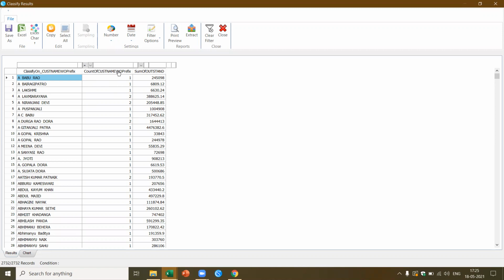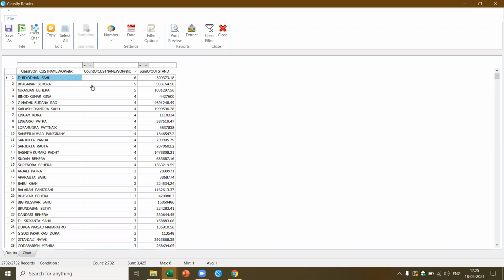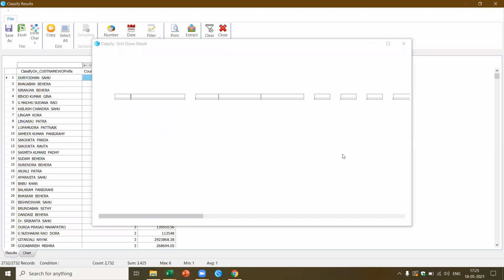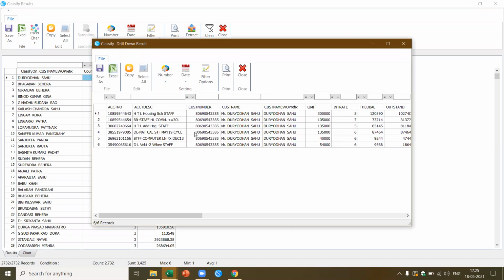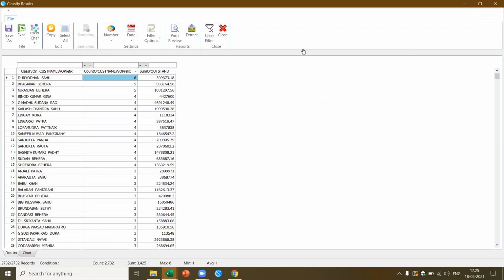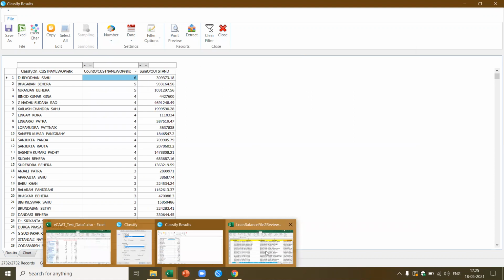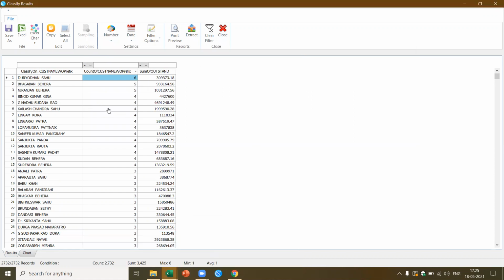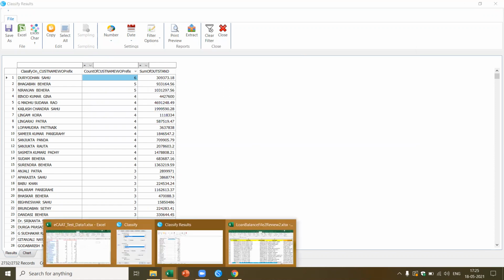Now, this should sort in descending or ascending order. Now here, you remember, I talked about this person. Now he has got 6 loans. What is the type of 6 loans he has been given? I just do a double click. Now I can do a drill down from the 3426 records of data which is available. It does a query and I'm able to quickly get the loans which have been granted to this particular customer. Now if you see here, this is what we got.